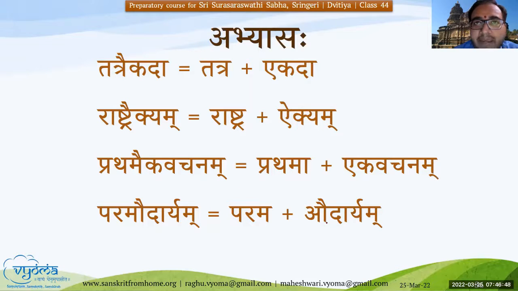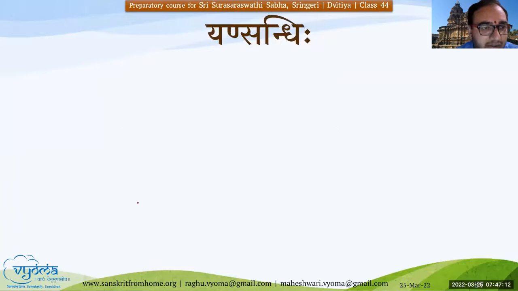So being generous is Audaryam, generosity. So that is Udarasya Bhavaha Audaryam. Okay, so that's how we'll come up with that. Dhanyawadaha, Prakash Mohini Bhagini. Well answered. We'll go to the next Sandhi and we'll try to understand it.